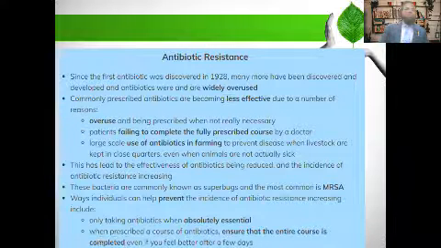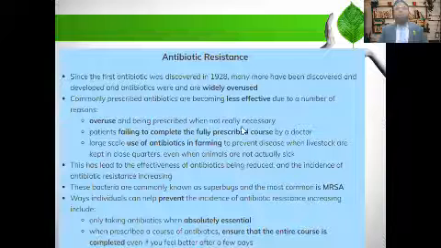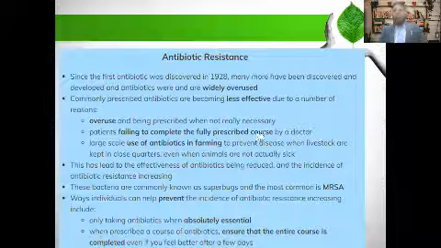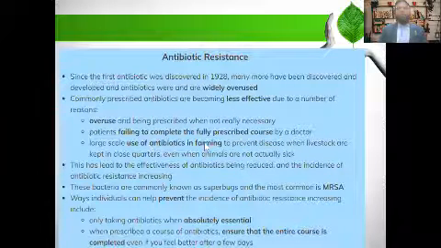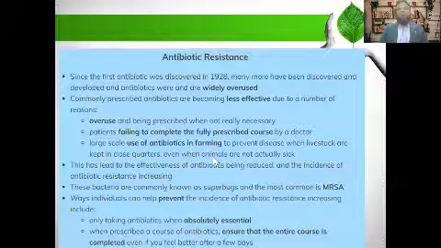What are these reasons? Overuse and being prescribed when not really necessary. Patients failing to complete the full course prescribed by a doctor. Or the large scale use of antibiotics in farming to prevent disease when livestock are kept in close quarters, even when animals are not actually sick.